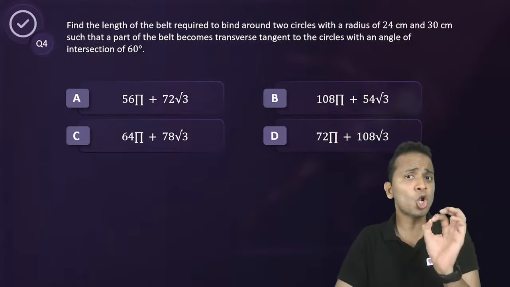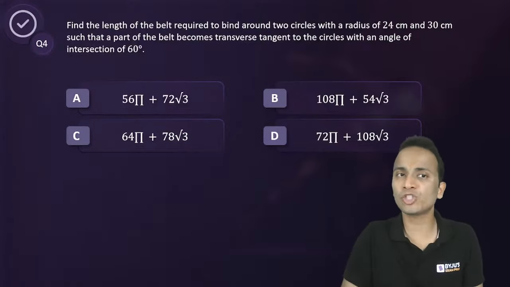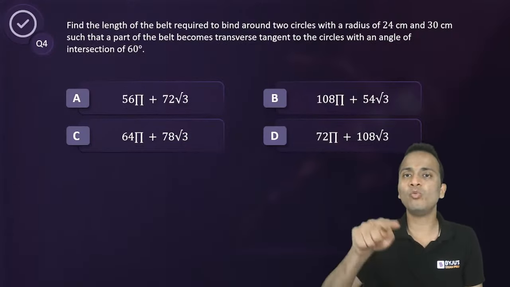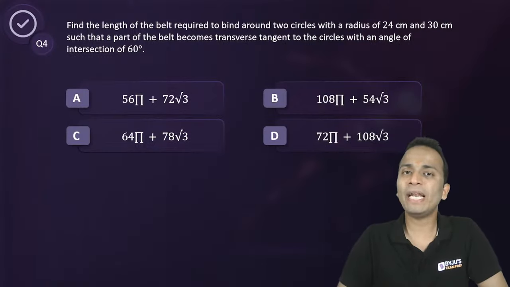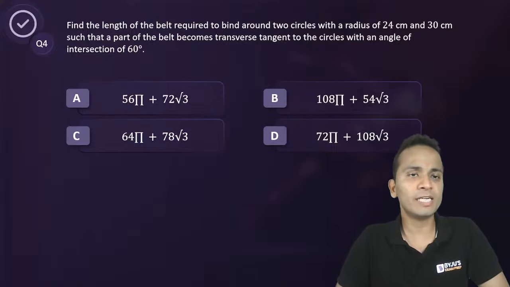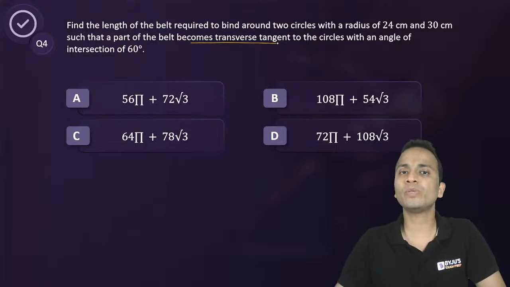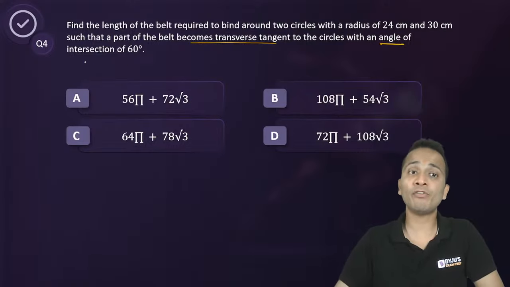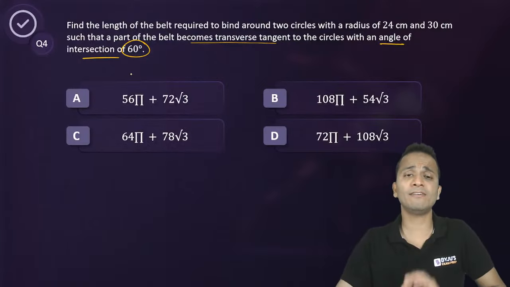Careful, it is not the direct common tangent, it is a transverse common tangent, so the belts will cross each other. So find the length of the belt required to bind two circles of radius 24 and 30 centimeters such that a part of the belt becomes a transverse tangent to the circles with an angle of intersection of 60 degrees. It is very important to understand the figure.